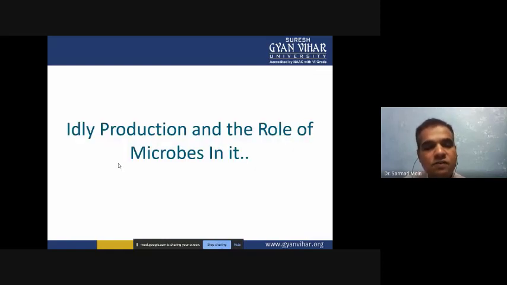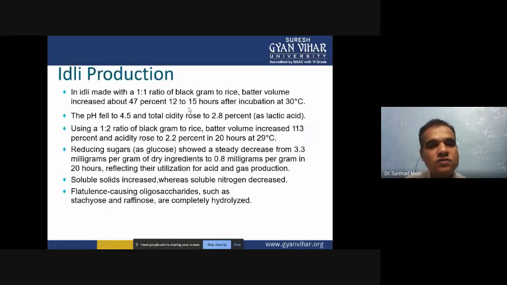Next fermented product is idli, and we will see how idli is produced and what various types of microbes are utilized in the production of idli. Idli is made with a ratio of 1:1 with the grain of the rice, and batter volume increases about 47% per 12 to 15 hours after incubation at 30 degrees centigrade. Black gram powder or rice powder we have to mix in the ratio 1:1, 50% each.